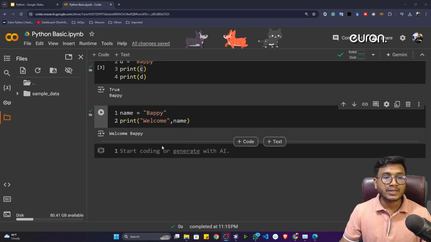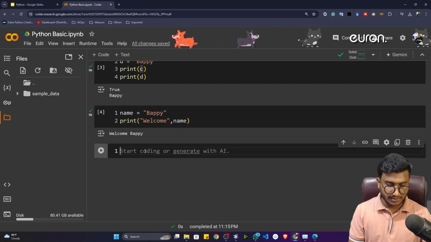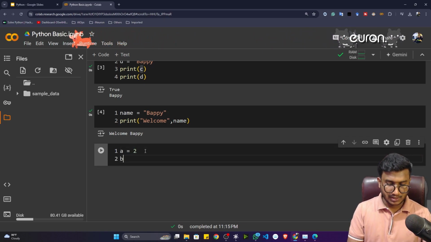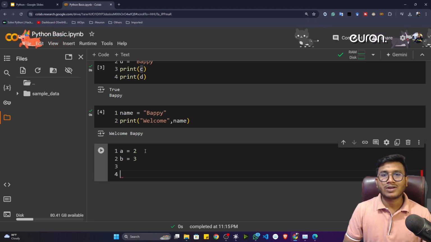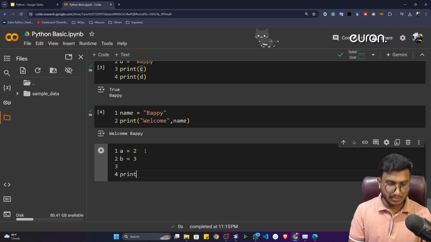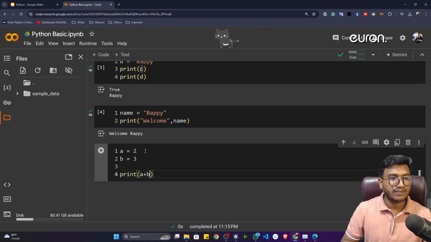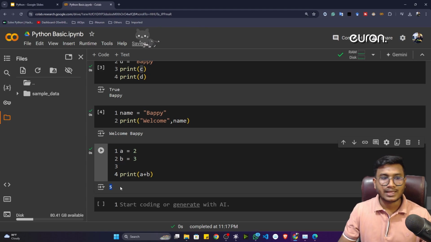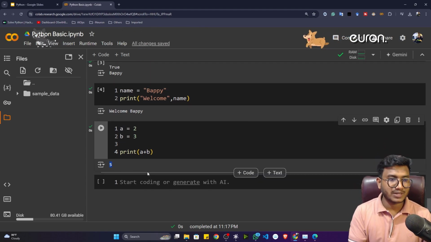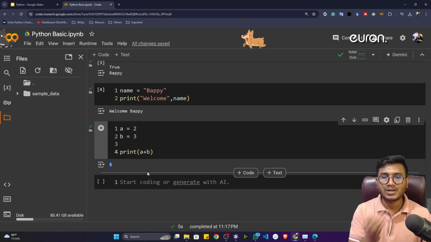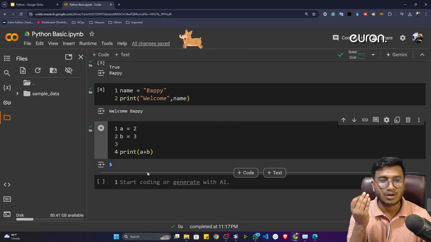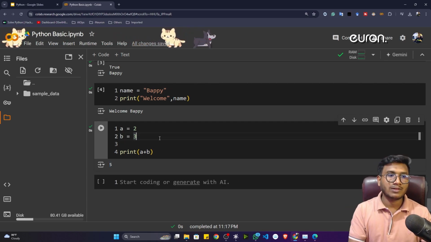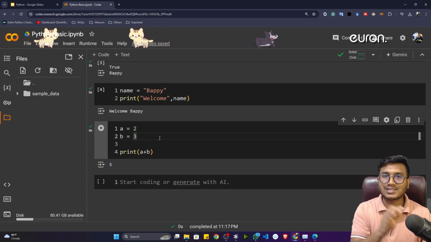You can also perform mathematical operations with the help of variables. Let's say I have taken a variable a is equal to 2, and another variable b is equal to 3. Now if I want to do the addition operation, I'll just write print a plus b. If I write this statement, you will see that it will do the addition operation: 2 plus 3, it would be 5. We'll discuss these operators inside Python more. There are so many operators we can use, and so many mathematical operations we can perform. We'll be discussing each and everything, no need to worry. As of now, I'm only giving you the overview of what things we can perform with the help of variables, right?